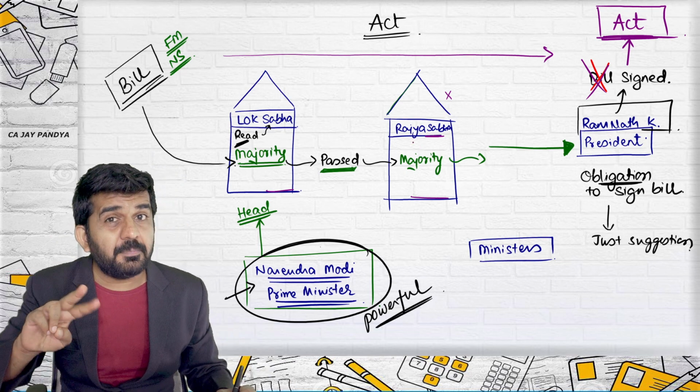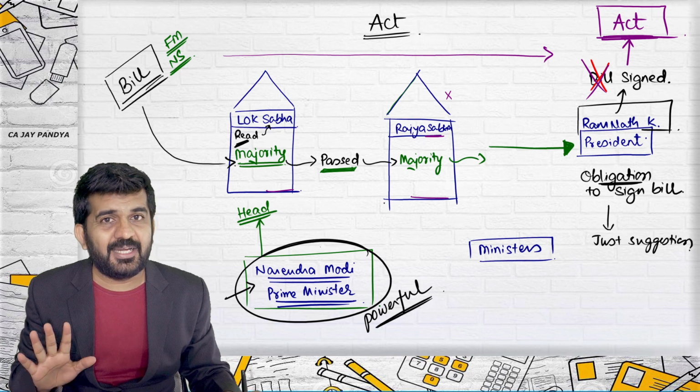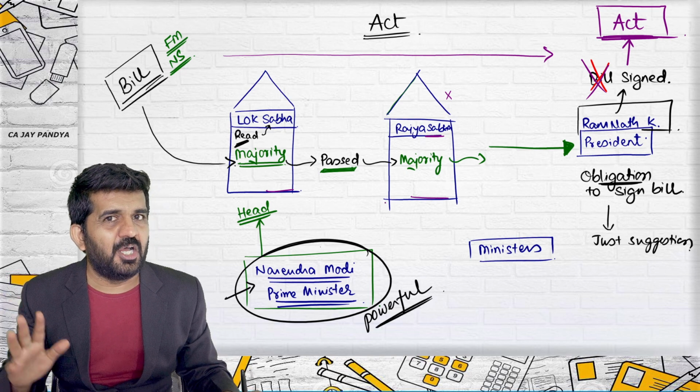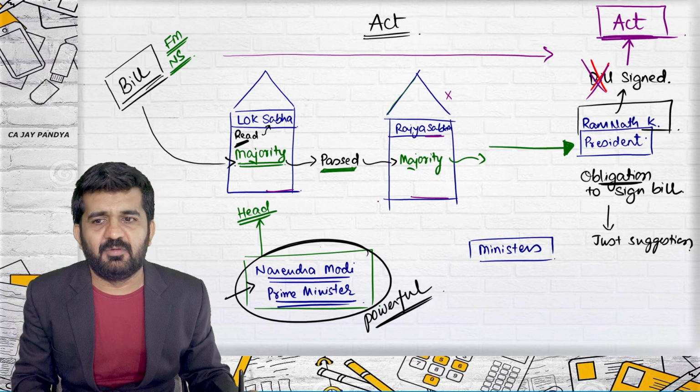But right now BJP is having majority in both the houses. So practically, with majority in both the houses, they can do whatever they want, because the bill will be passed in Lok Sabha, and the bill will be passed in Rajya Sabha.